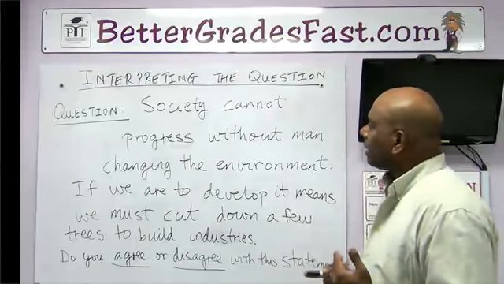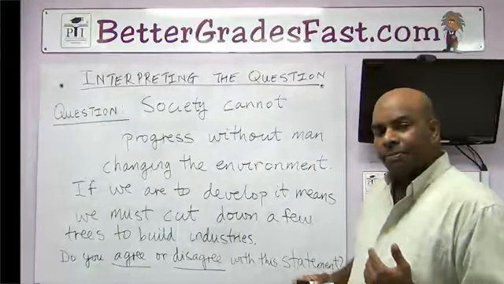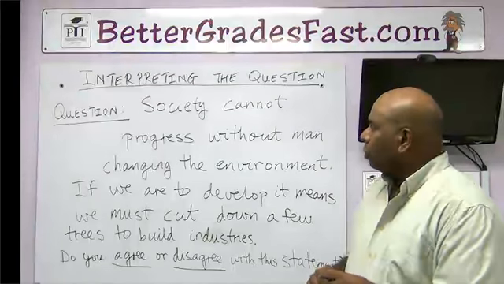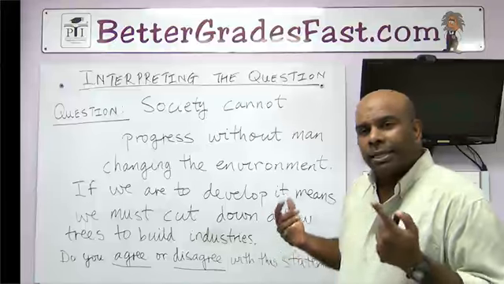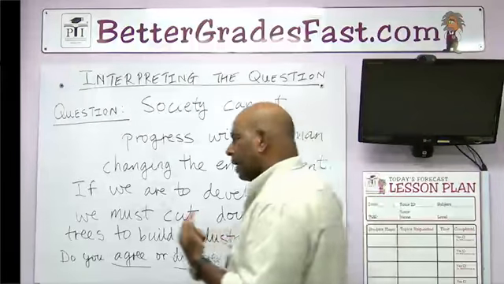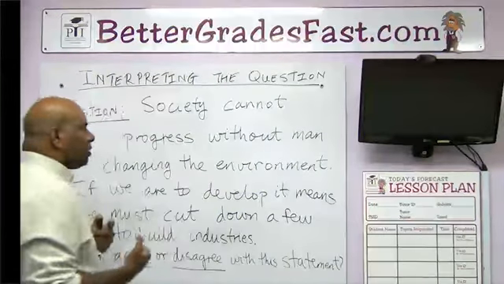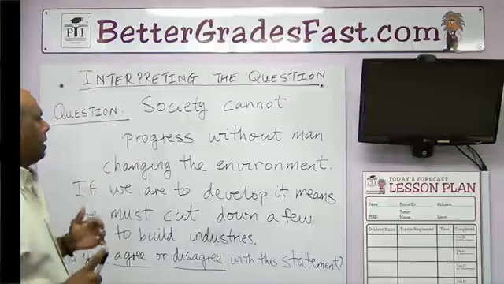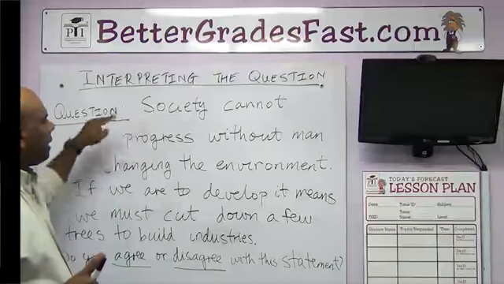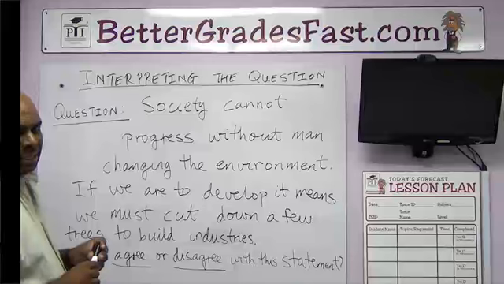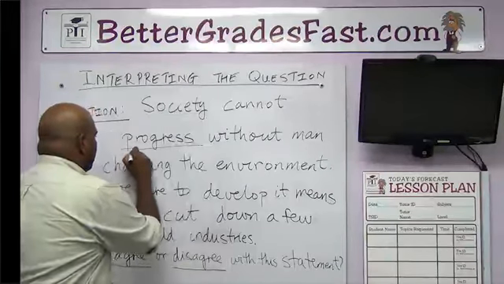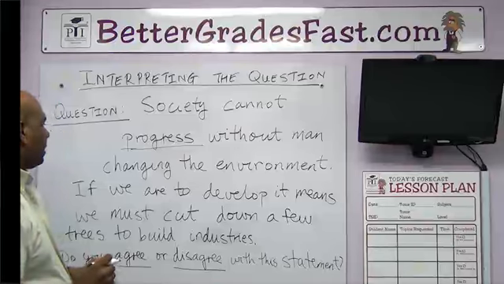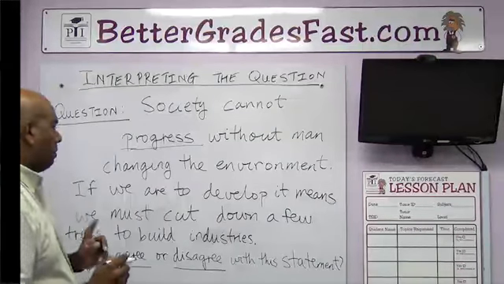So let's take a look at our question. What I like to do is essentially read a question and underline the main words, the words that they want us to focus on. So let's take a look at that. Society cannot progress. Big word here, progress. So I'll underline that. Without man changing the environment.